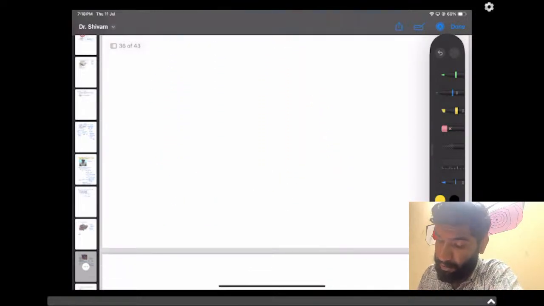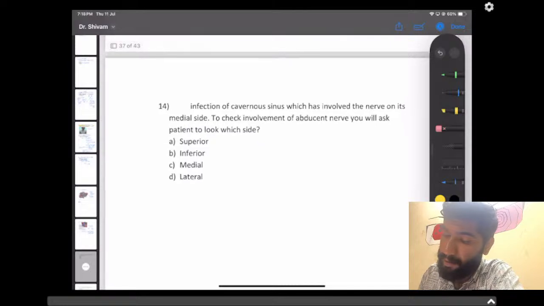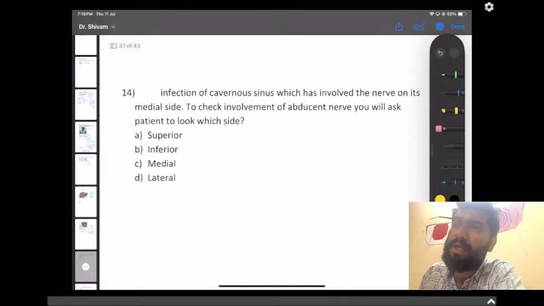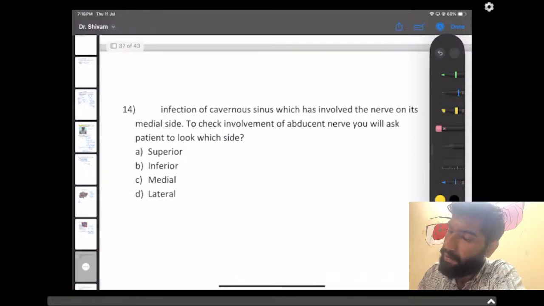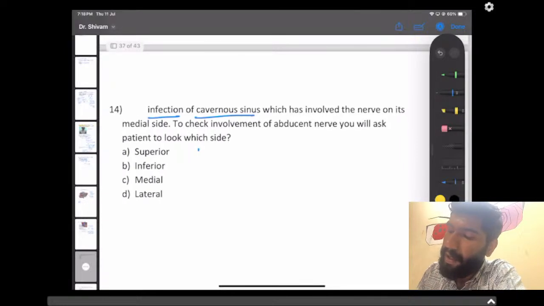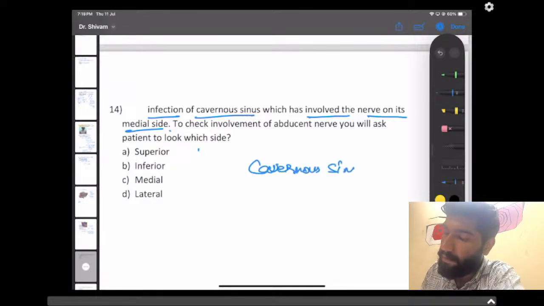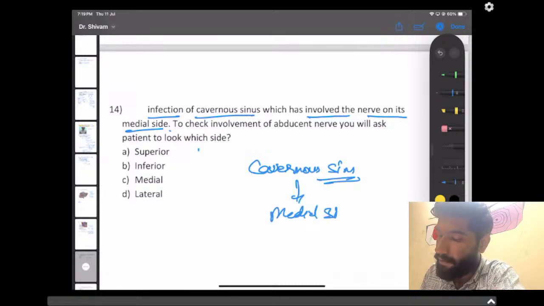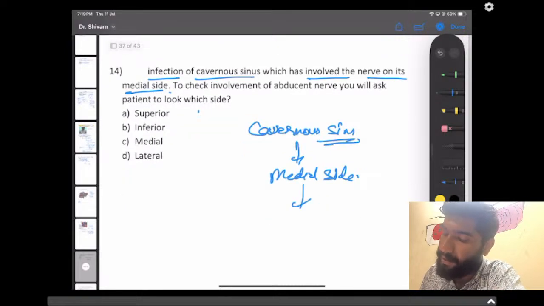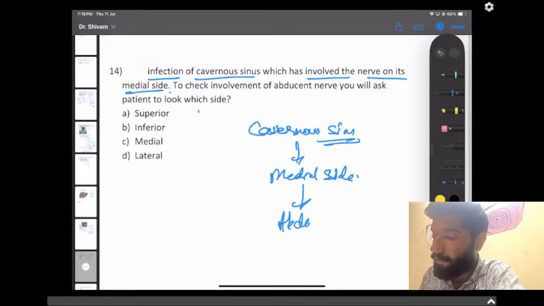Let's move to the next question. Okay, there was a case of an infection of the cavernous sinus, and it involved a nerve on its medial side. As we all know, in the cavernous sinus, on the medial side, which nerve is there? There is the abducens nerve.